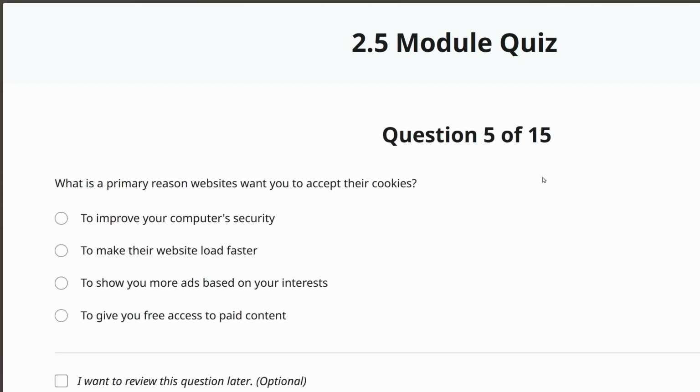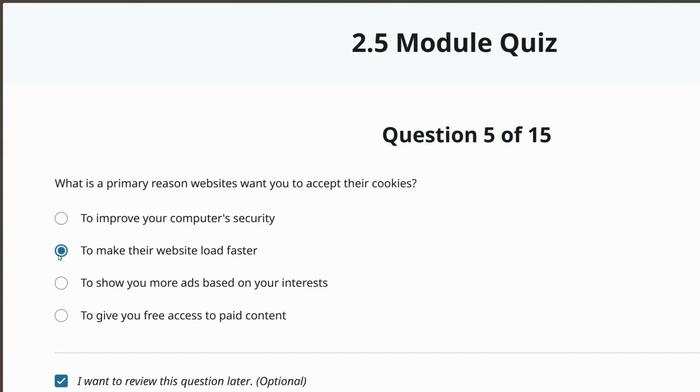Number 5, what is the primary reason websites want you to accept their cookies? It is probably to make their website load faster. It does not improve your computer security. To show you more ads based on your interests. I want to review this. I'm in between these two.